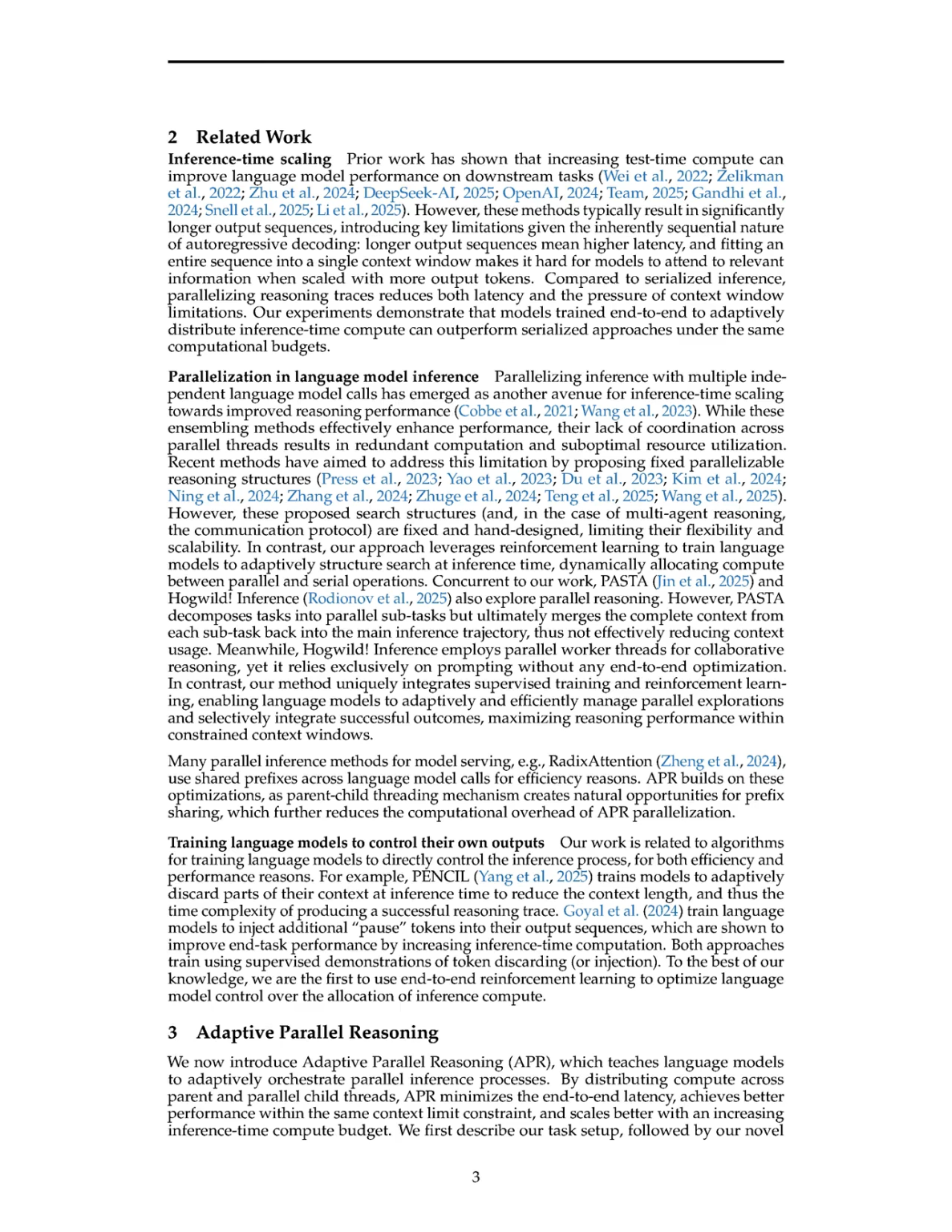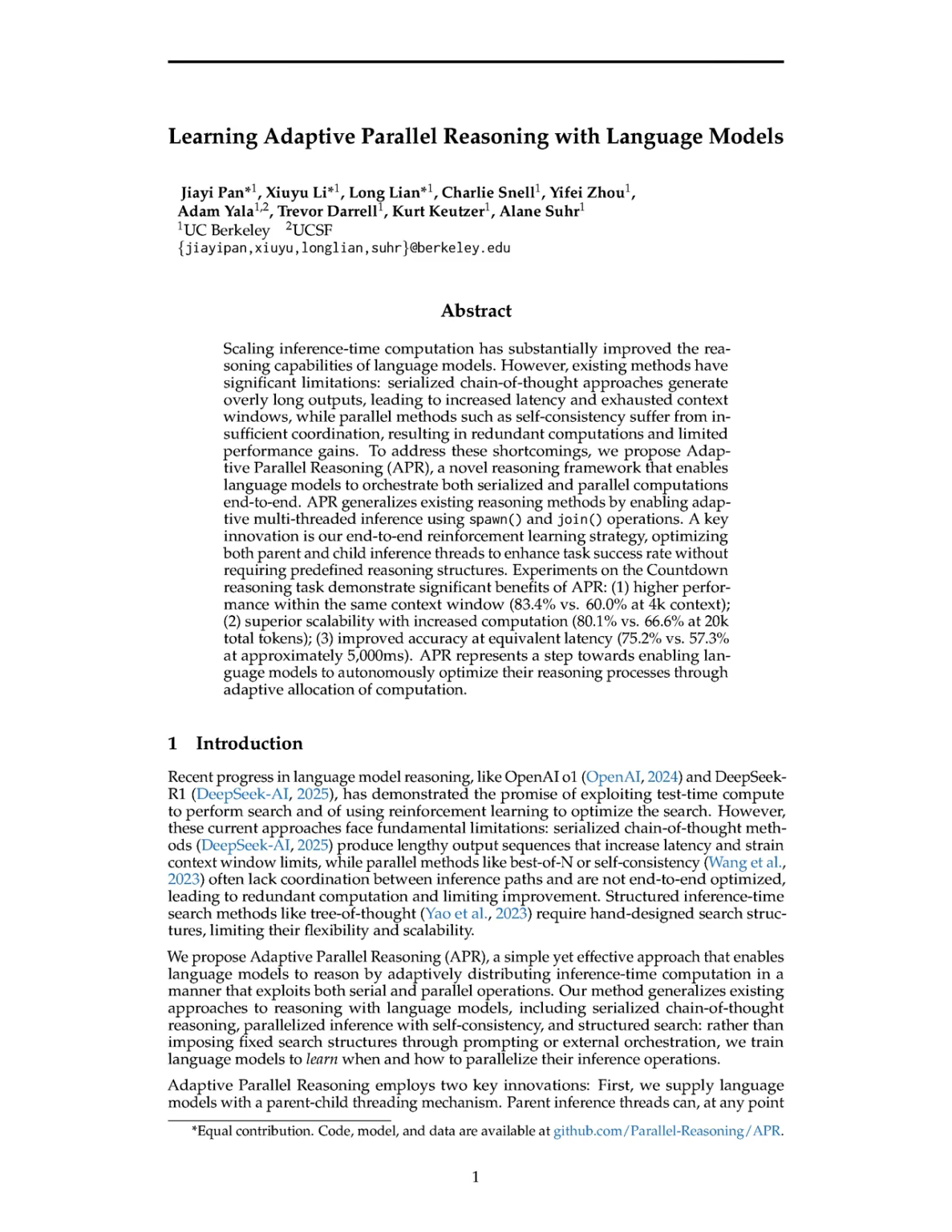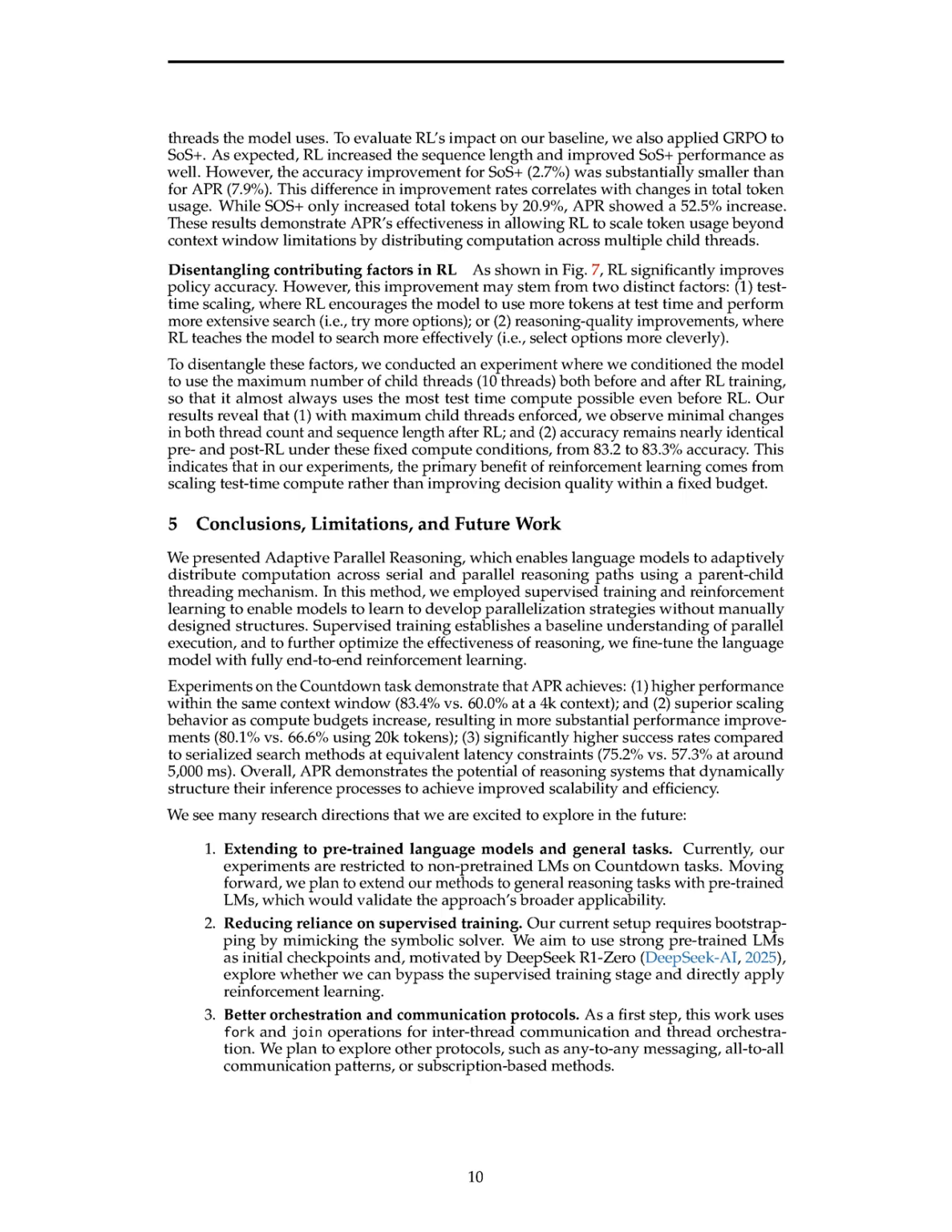Additionally, while APR improves performance by allowing for broader searches, it may still face challenges in maintaining coordination among child threads, which could result in suboptimal resource utilization if not managed effectively. Furthermore, the reliance on reinforcement learning for optimizing the model introduces complexity, as it requires extensive training data and computational resources, which may not be feasible in all real-world applications. These limitations could restrict APR's applicability in environments where rapid, efficient decision-making is essential, such as in real-time systems or applications with stringent resource constraints.